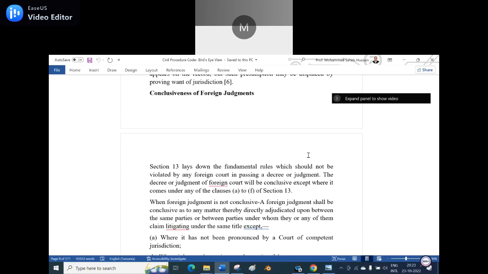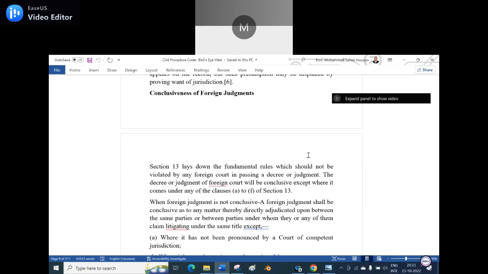Clauses A to F of section 13 clearly say that if it is in contravention of the local laws, the public policy or the Constitution, it cannot be used as it is, and such a judgment is not binding on India. So the foreign judgment will be conclusive, except where it comes under any of the clauses A to F of section 13.